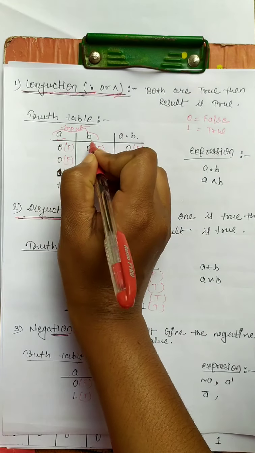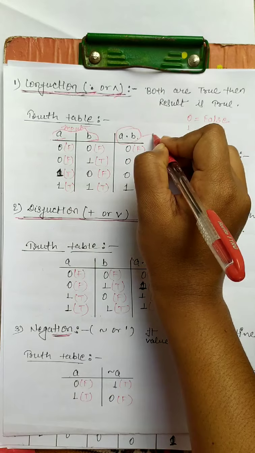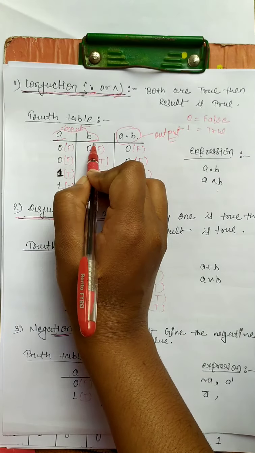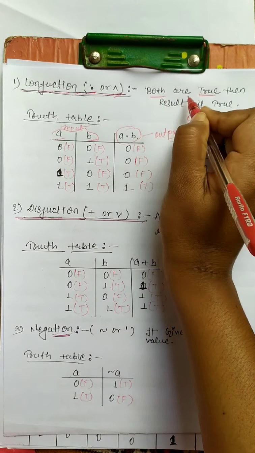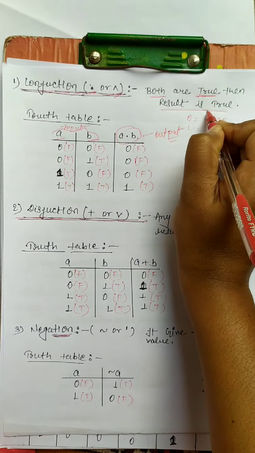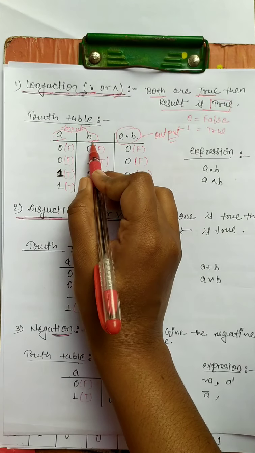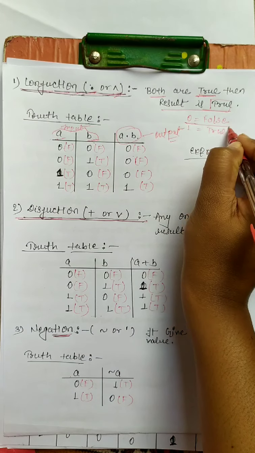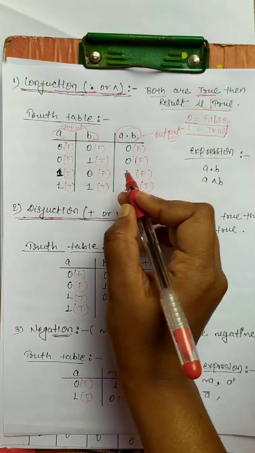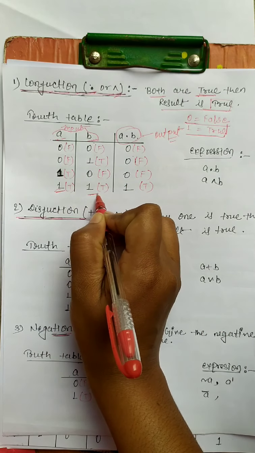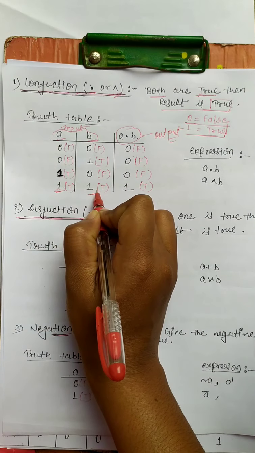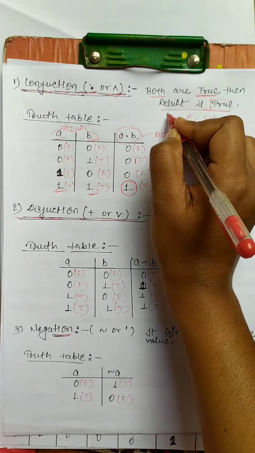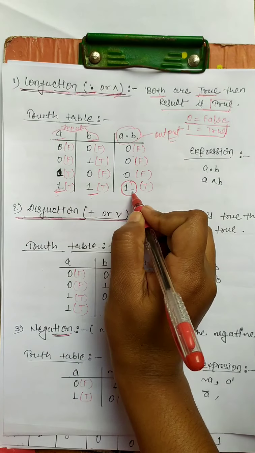Here we have A and B. A, B are the inputs and A dot B is the output. If both inputs are true, then the result is true. Here 0 is for false and 1 is for true. Here 1 is true and this is also true. Both inputs are true, so the result is true.